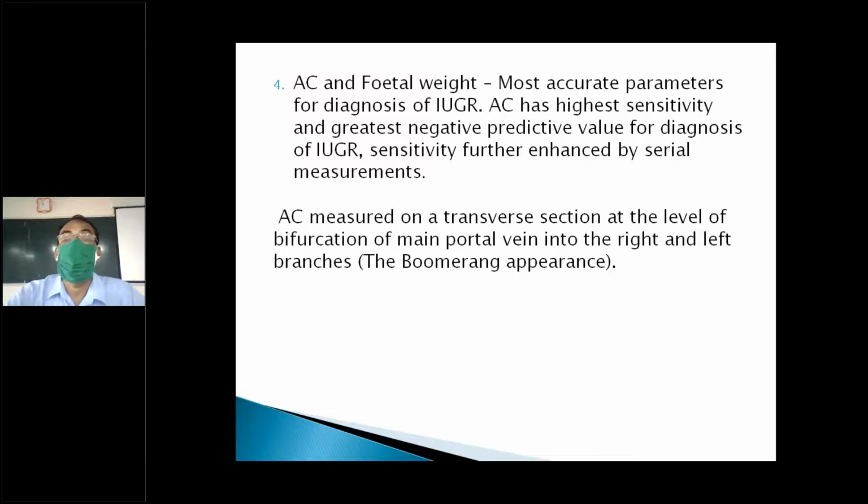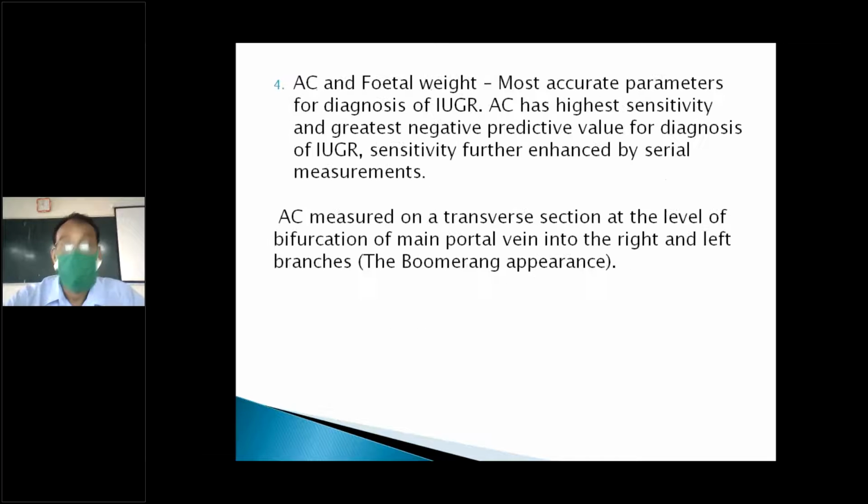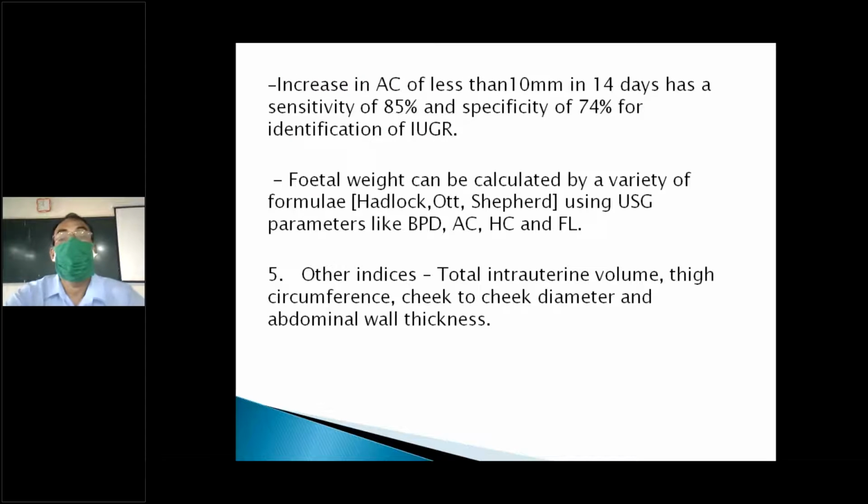The fetal weight is a more accurate and sensitive parameter. Abdominal circumference is very important, as I told you. Any abdominal circumference less than 12 to 14 days behind is sensitive. Most IUGR babies will have a reduced abdominal circumference, while the head circumference is relatively static or constant in IUGR.